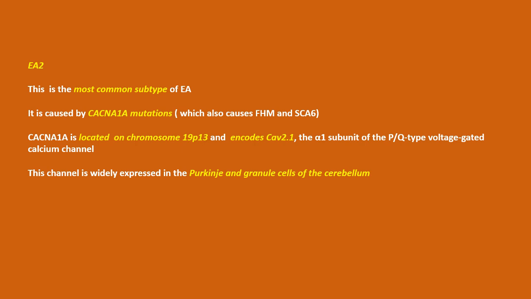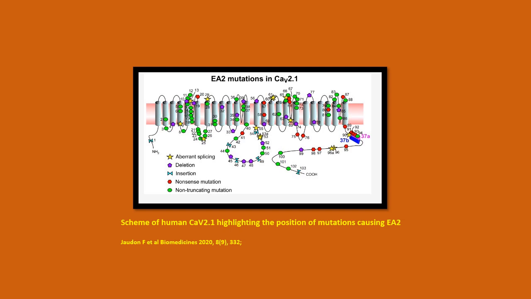CACNA1A is located on chromosome 19 and encodes CAV2.1, the alpha-1 subunit of the PQ-type voltage-gated calcium channel. This channel is widely expressed in the Purkinje and granule cells of the cerebellum. This figure shows a scheme of the human CAV2.1, highlighting the position of mutations causing episodic ataxia type 2.